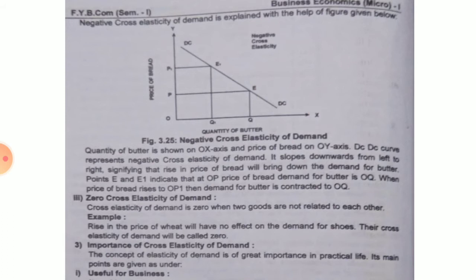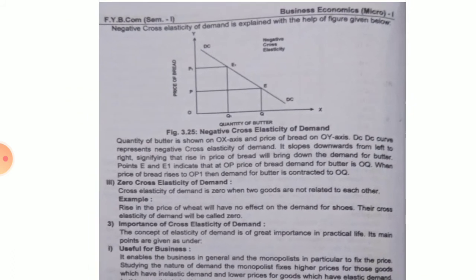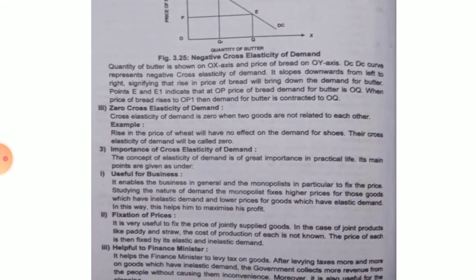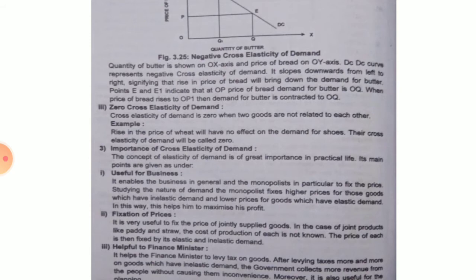Okay, so that is known as negative cross elasticity of demand. And the third one is zero cross elasticity of demand. Here the value is zero when the two goods are not related to each other. That is, a rise in the price of wheat will not have any effect on the demand for shoes because they are not related. So those goods are known as zero cross elasticity of demand. Okay, so in zero cross elasticity, these two goods are not related to each other.